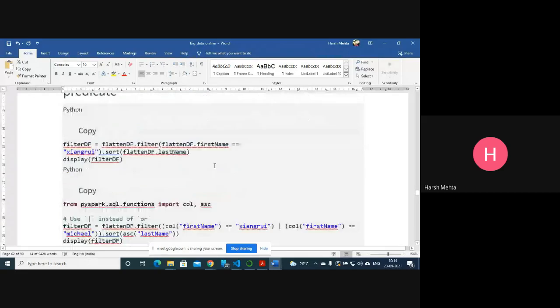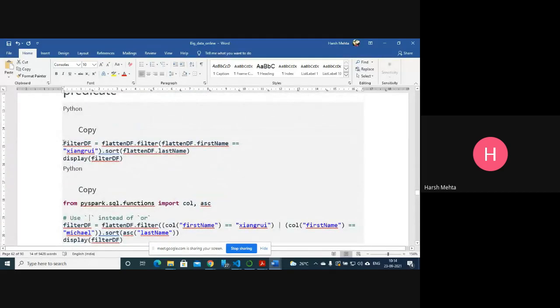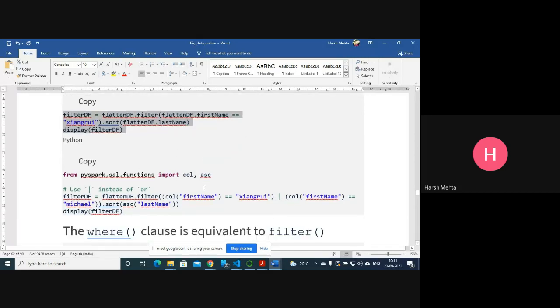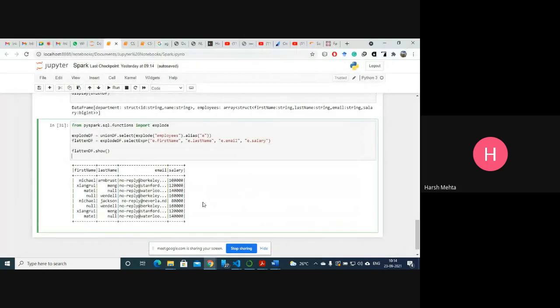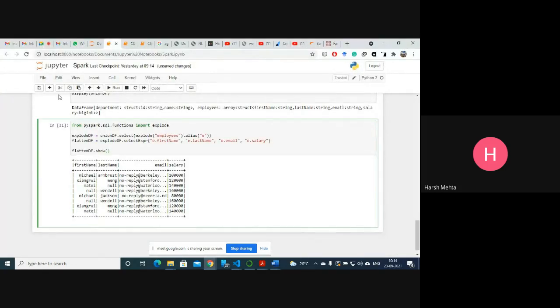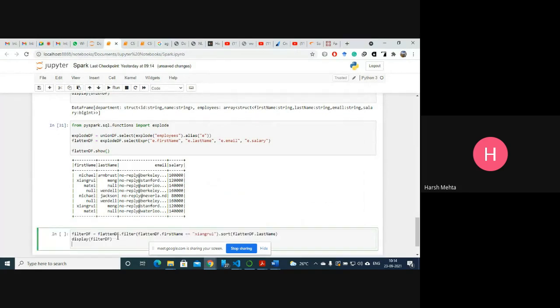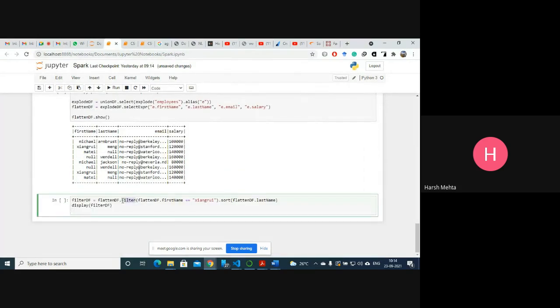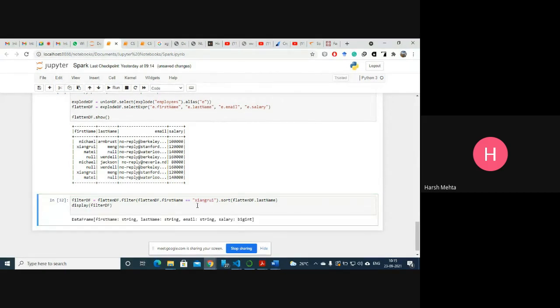Okay. Now I want to do analysis. So let me apply filter. We want to do some analysis. So from here, we apply filter, with the first name being this, Jian Grui, and sort. With this we are sorting. Okay, let's see what it gives me.